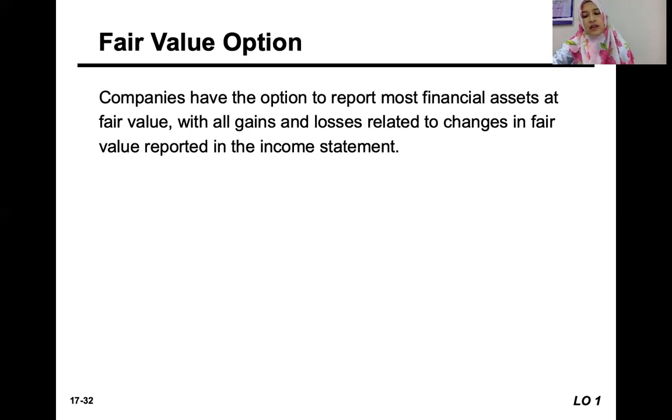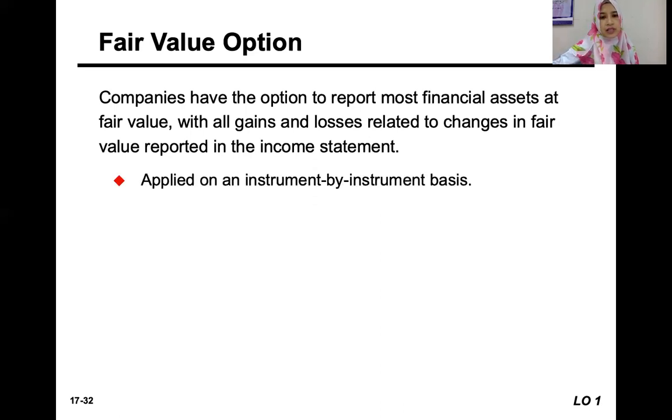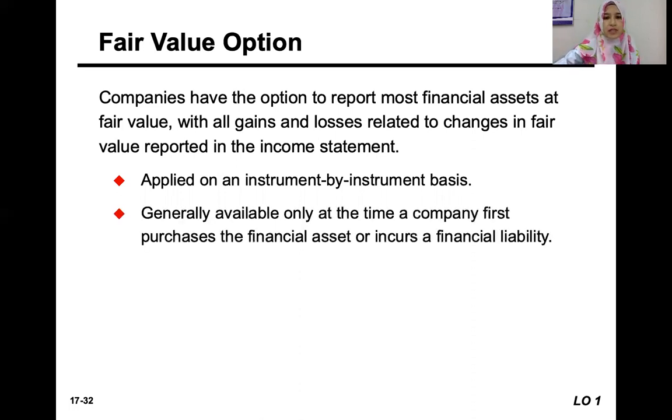Gains and losses resulting from the change in fair value are reported in the income statement, but it must be applied on an instrument by instrument basis. So it cannot be based on the whole portfolio. It has to be by the instrument individually. Bond A and bond B must be separated. It cannot be lump sum.